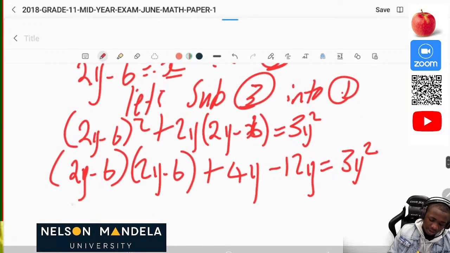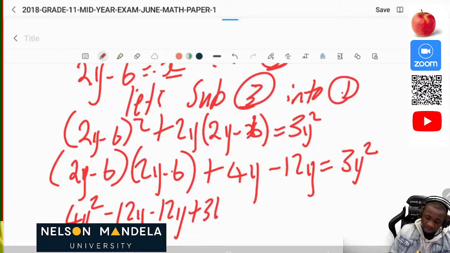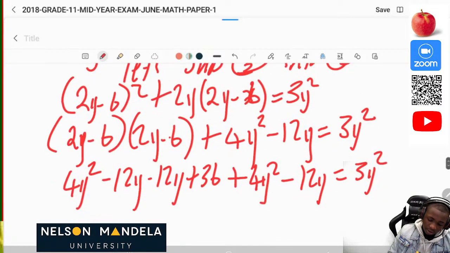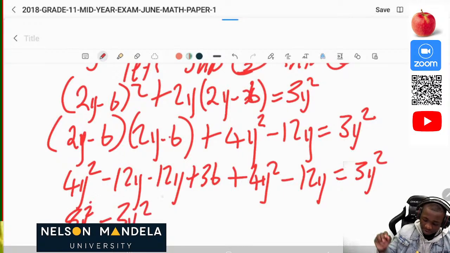Then 2y times 2y is 4y squared, minus 12y, plus 36, minus 12y, plus 4y squared minus 12y is equal to 3y squared. Now grouping like terms, we have 8y squared, because we have 4y squared plus 4y squared, which is 8y squared. Then we subtract that 3y squared from the right hand side.